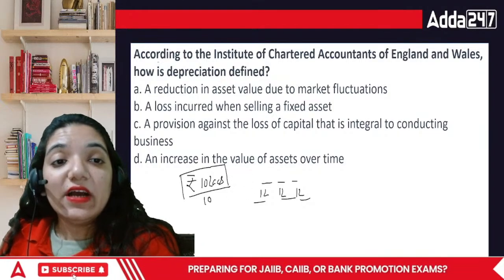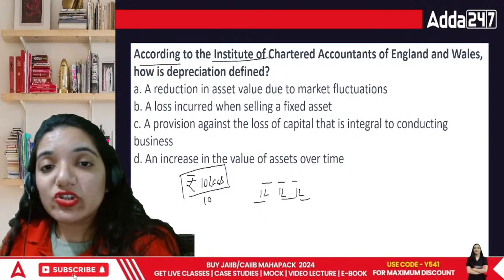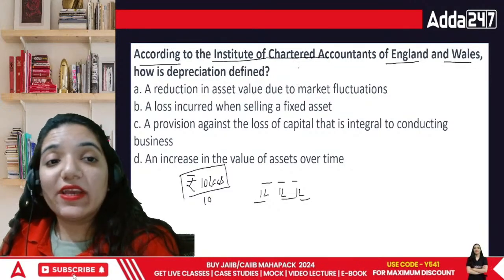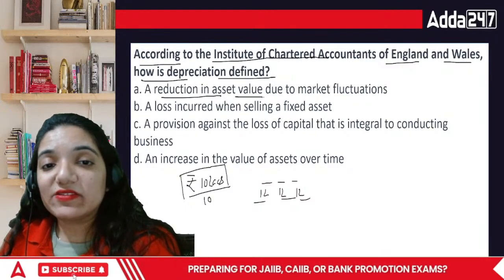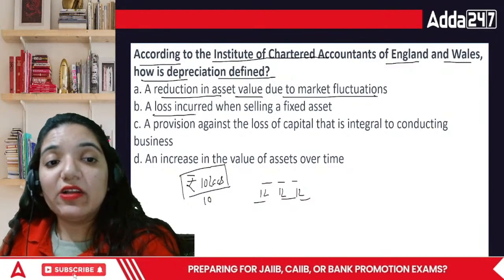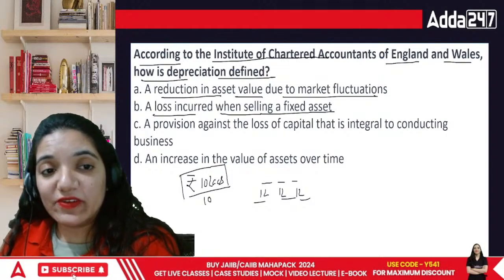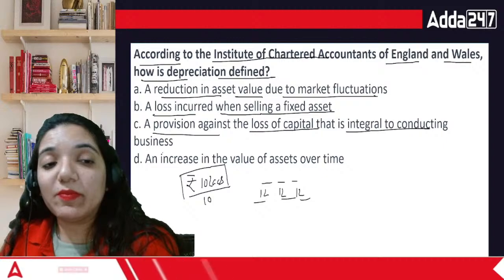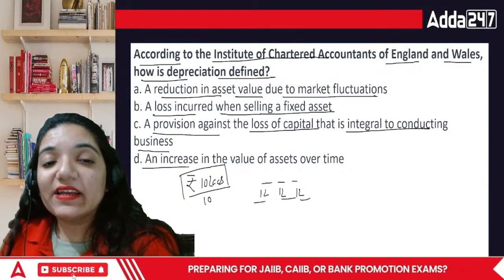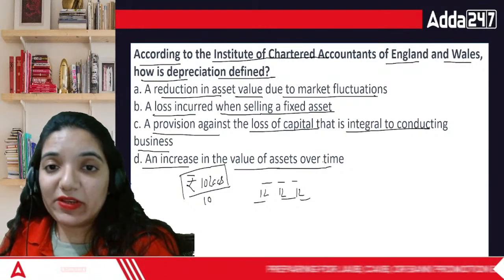Okay? Then, according to the Institute of Chartered Accountants in England and Wales, how is depreciation defined? A reduction in the asset value due to market fluctuations, a loss incurred when selling a fixed asset, a provision against the loss of capital that is an integral part of conducting business, or an increase in the value of the assets over a period of time.